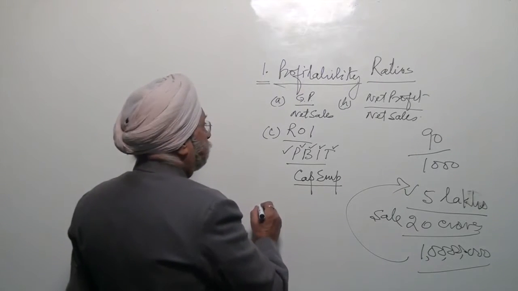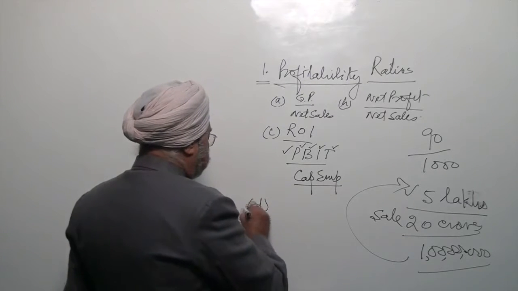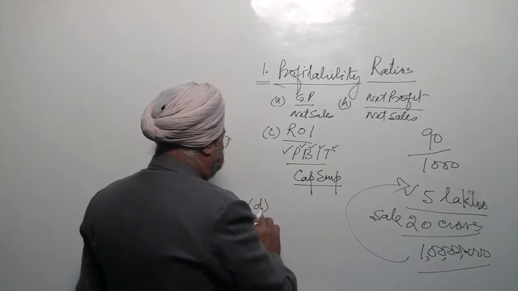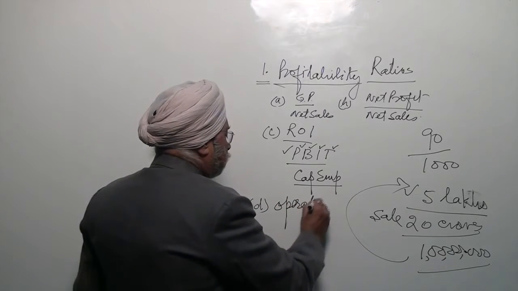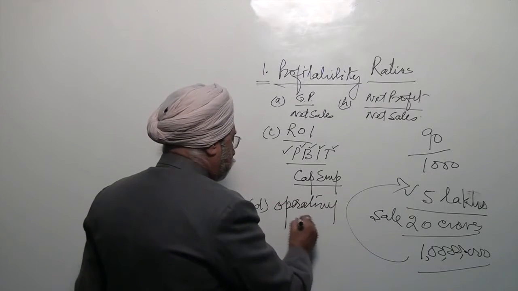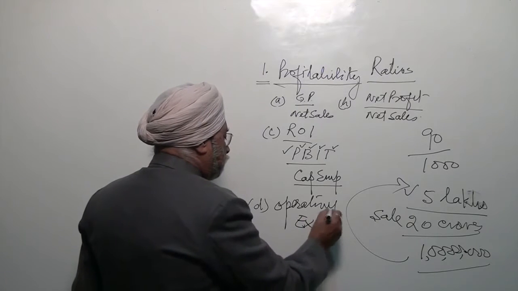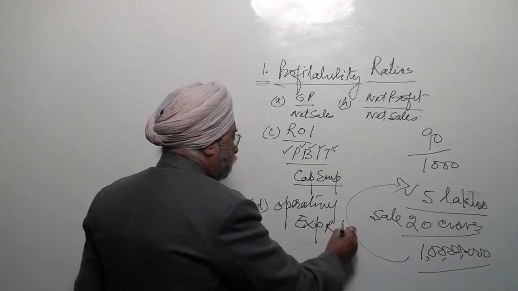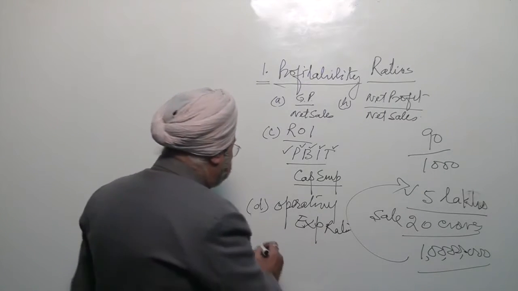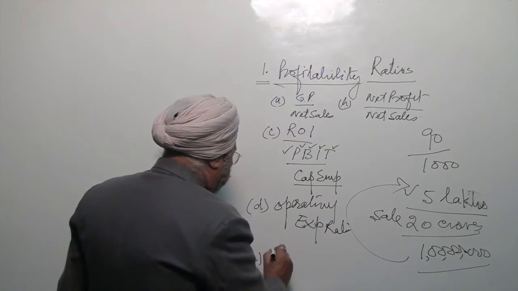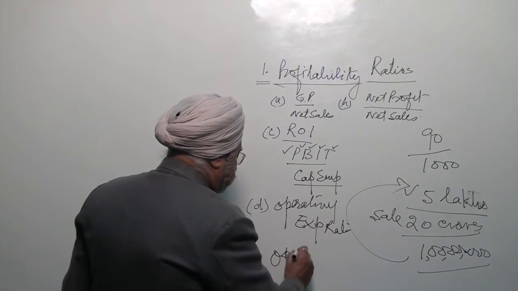One is the operating expense ratio and the other is the operating profit ratio.